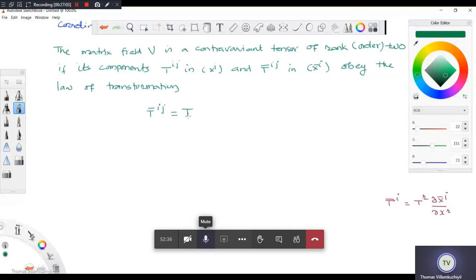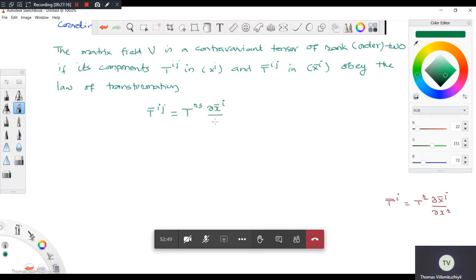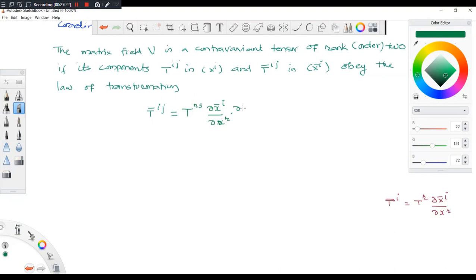T, try it. R will come and another one, R and S. Okay? Then what should be this? Del x bar i by del xr, and below also, del x bar j by del xs.